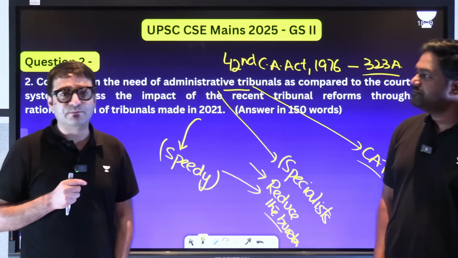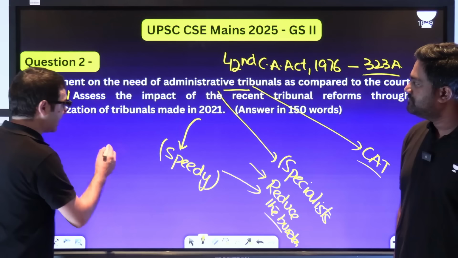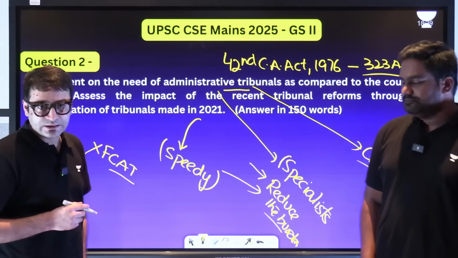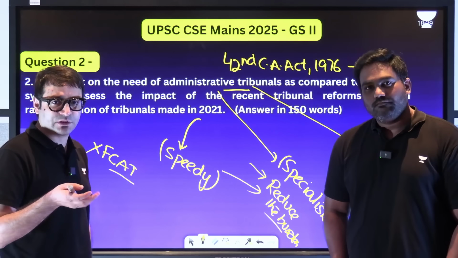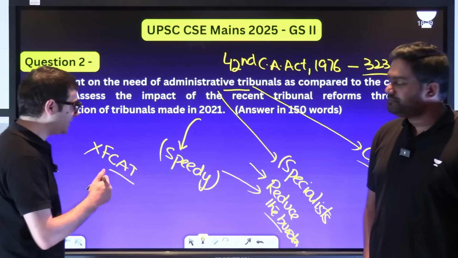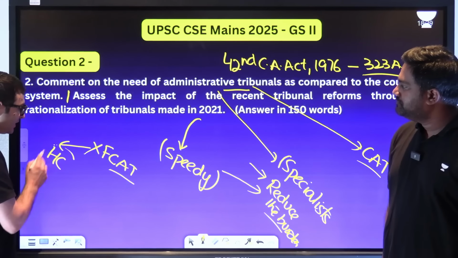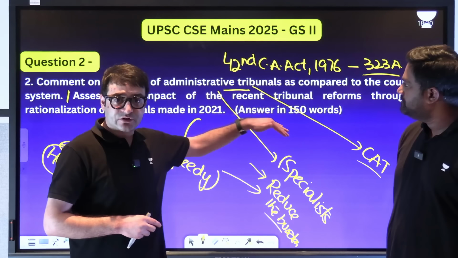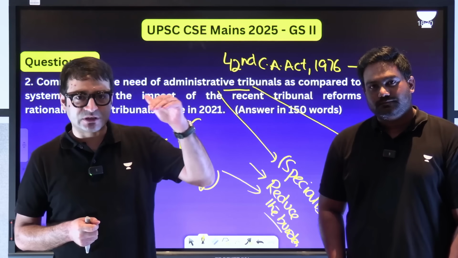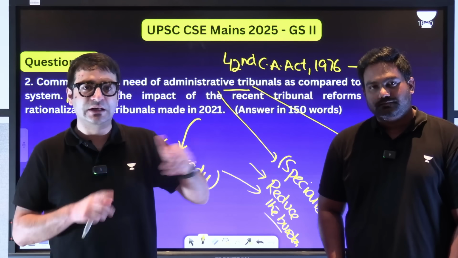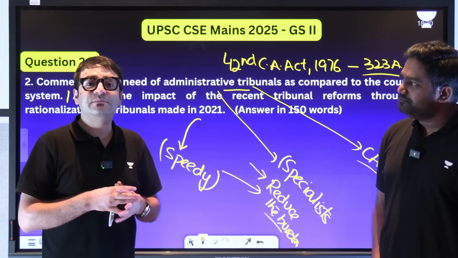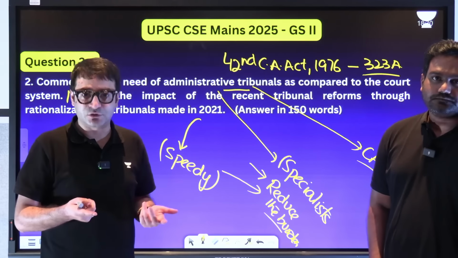And at the same time, you need to keep in mind that, for example, FCAT, Film Certification Appellate Tribunal, was junked. Instead, if you're not satisfied with the order given by the CBFC, with the certificate issued by the CBFC, you can approach the High Court directly. So the impact of this tribunal reform is the jurisdiction of High Courts is now back. Because if you're dissatisfied with the award given by the tribunal, instead of directly approaching the Supreme Court, you can directly approach the High Court. And at the same time, it makes justice accessible as well.